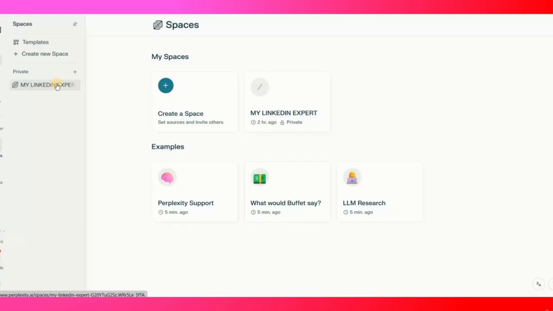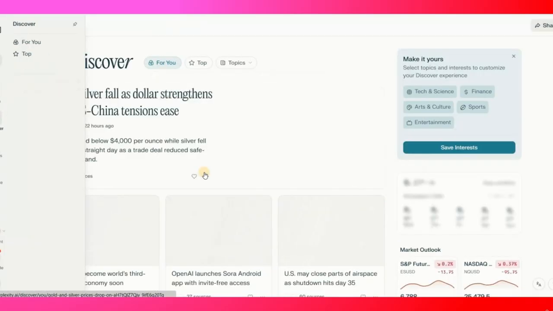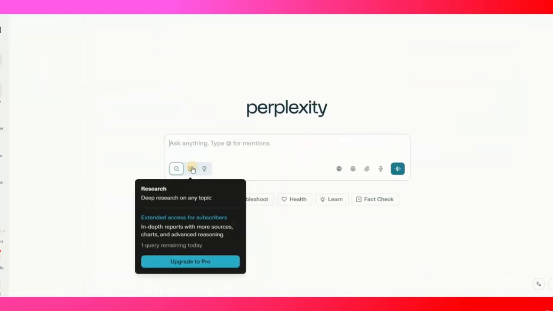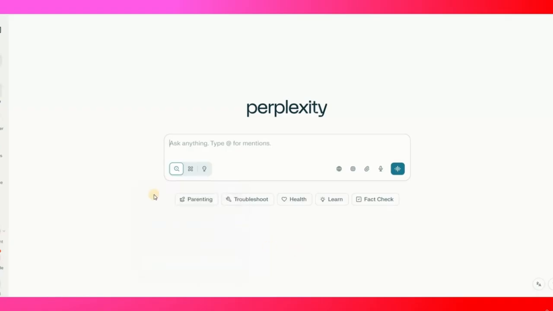I can even create a YouTube space, Instagram space, and different spaces related to the work that I do right now. So this is how you can create your own spaces, and this is the best way to use Perplexity. You can even ask questions and do deep research. If you are a pro user, you can do deep research on any topic, and turn your ideas into completed documents, slides, and dashboards. But you need to be a pro member. But even if not, you can still do a lot of stuff when it comes to using Perplexity.